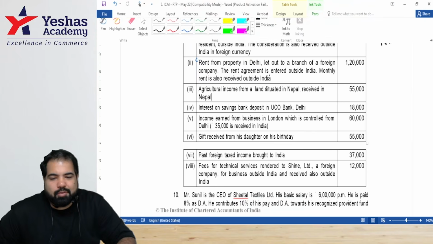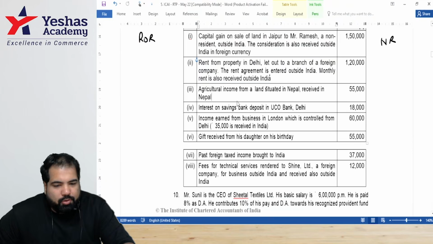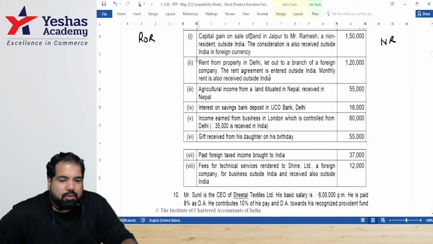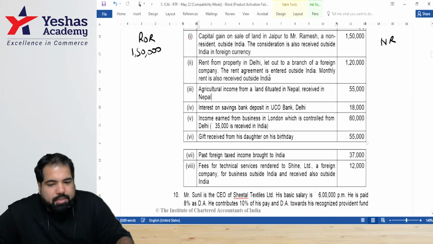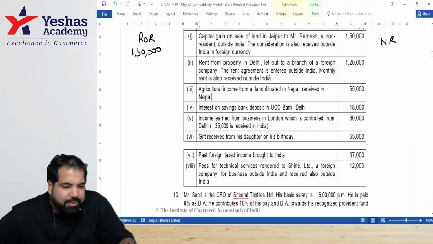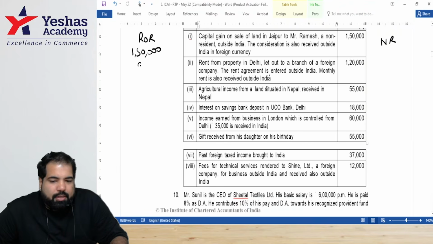All right, let's talk to someone here. One, two, three people have answered. I'm just going to read and you tell me if it's taxable. The first one, this is for ROR. Generally, everything is taxable. Capital gain on sale of land in Jaipur. Is it taxable? Yes. How much will be taxed? 1,50,000. Next, rent from a property in Delhi let out to a branch of a foreign company. Is it taxable? Yes, but you have to minus 30%. So you'll minus 36,000. How much is that? 84,000.